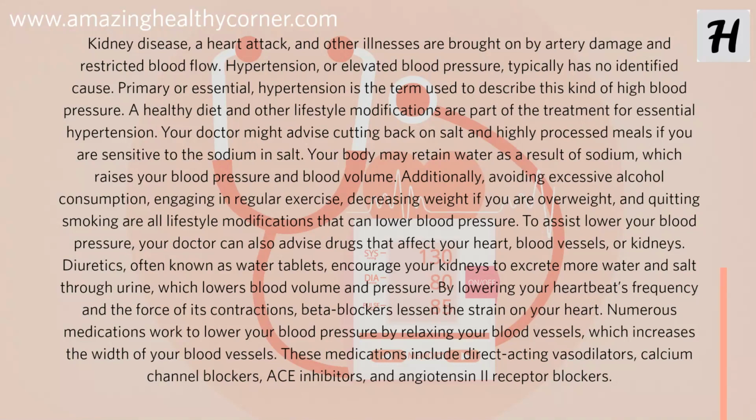Diuretics, often known as water tablets, encourage your kidneys to excrete more water and salt through urine, which lowers blood volume and pressure. By lowering your heartbeat's frequency and the force of its contractions, beta blockers lessen the strain on your heart. Numerous medications work to lower your blood pressure by relaxing your blood vessels, which increases the width of your blood vessels. These medications include direct-acting vasodilators, calcium channel blockers, ACE inhibitors, and angiotensin II receptor blockers.